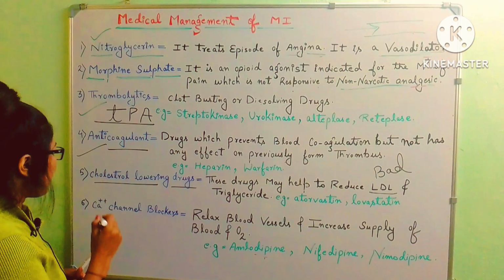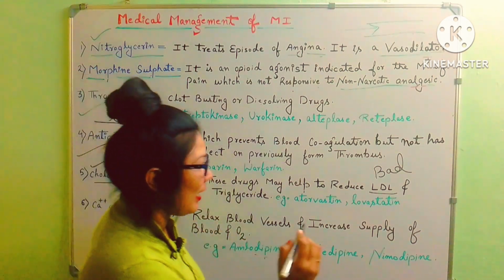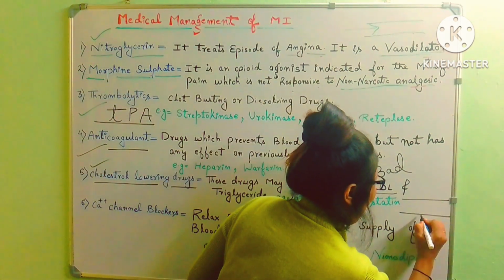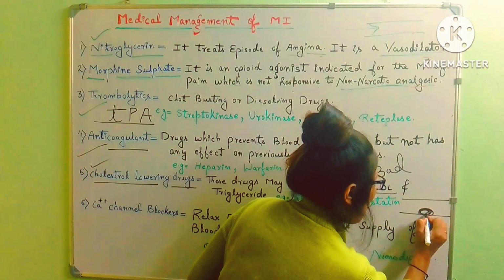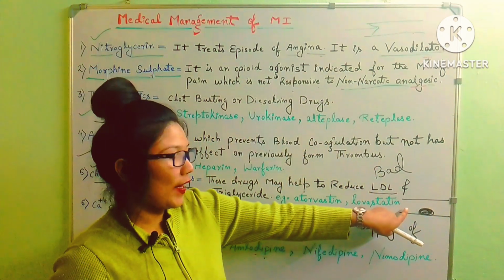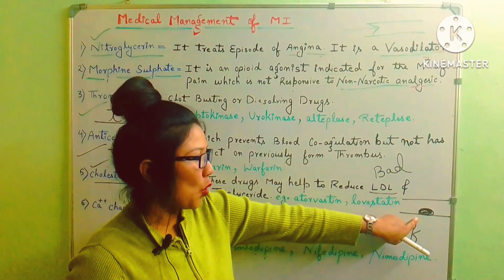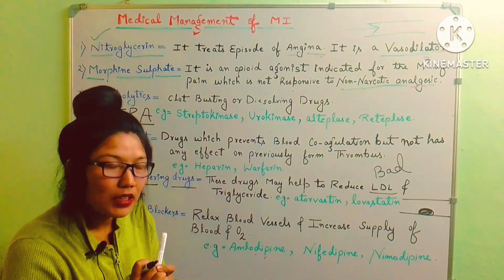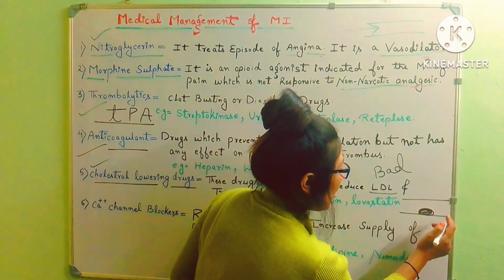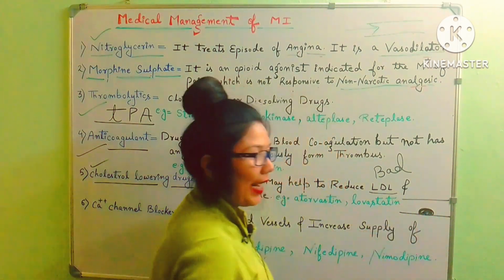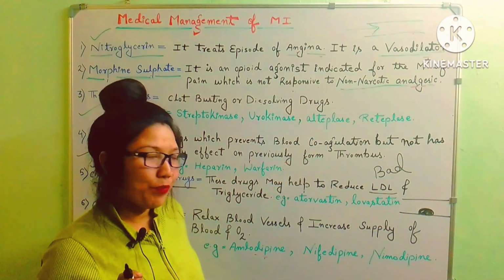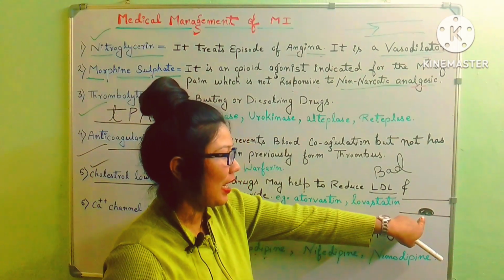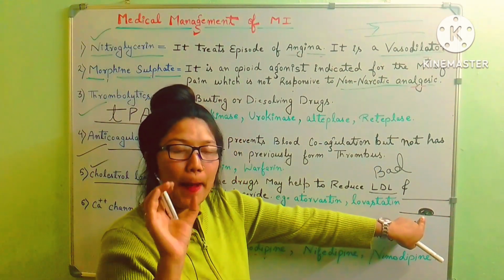And one more thing this drug does, it will keep that plaque stuck in one place only. Okay, suppose this is the coronary artery and this is a plaque. So cholesterol lowering drugs also act in stopping this plaque at one place only. So it helps in the prevention of emboli.